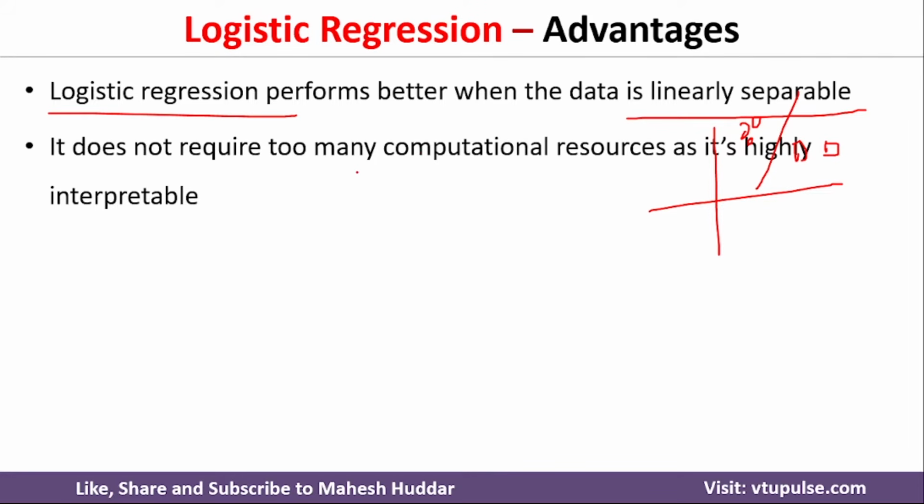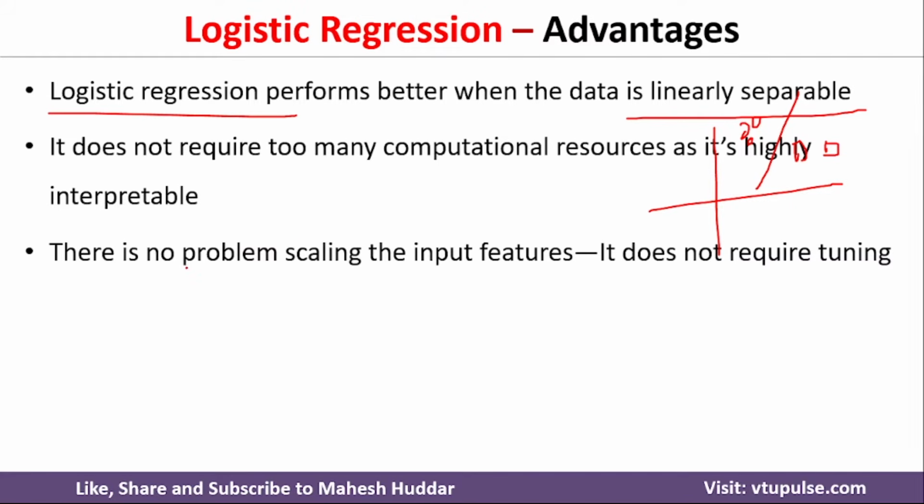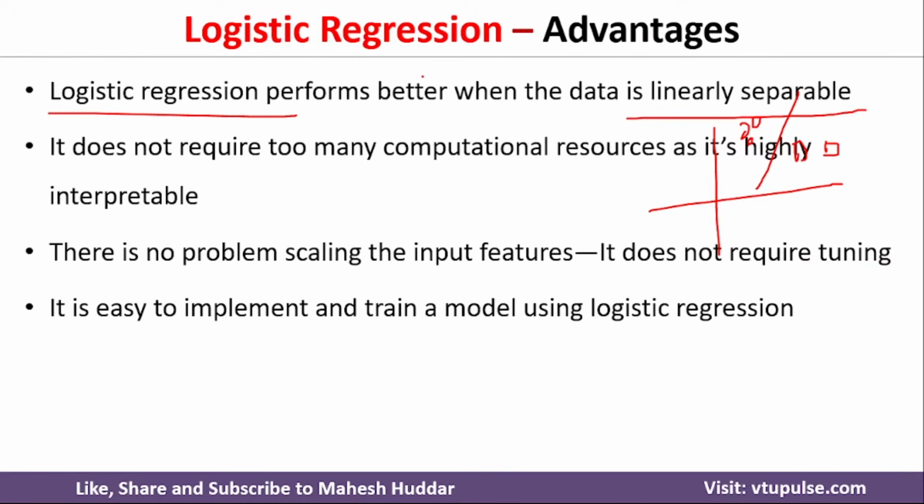So definitely it is computationally efficient as well as time efficient over here. There is no problem with respect to the number of features. We can have any number of features with respect to logistic regression. If you have two features, three features, or n number of features, it works perfectly fine with any number of features over here.